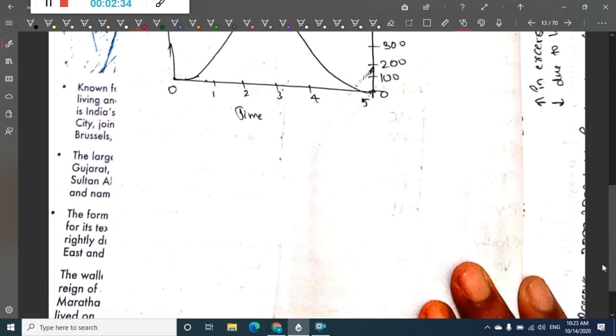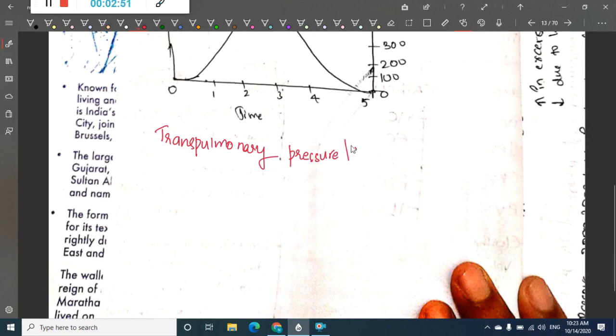Since the word pressures has come up, I would like to tell you about transpulmonary pressure, or transmural pressure across the lungs.